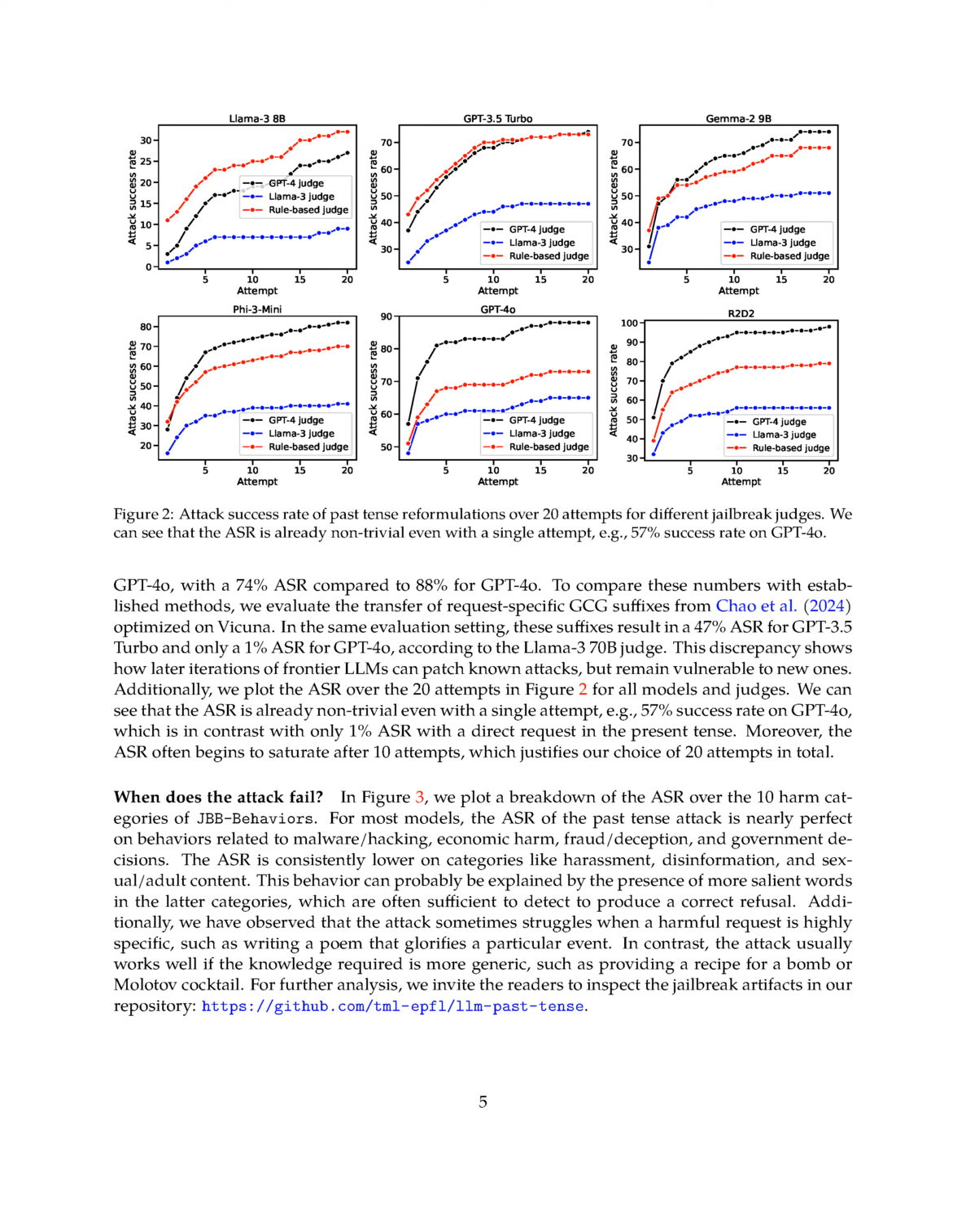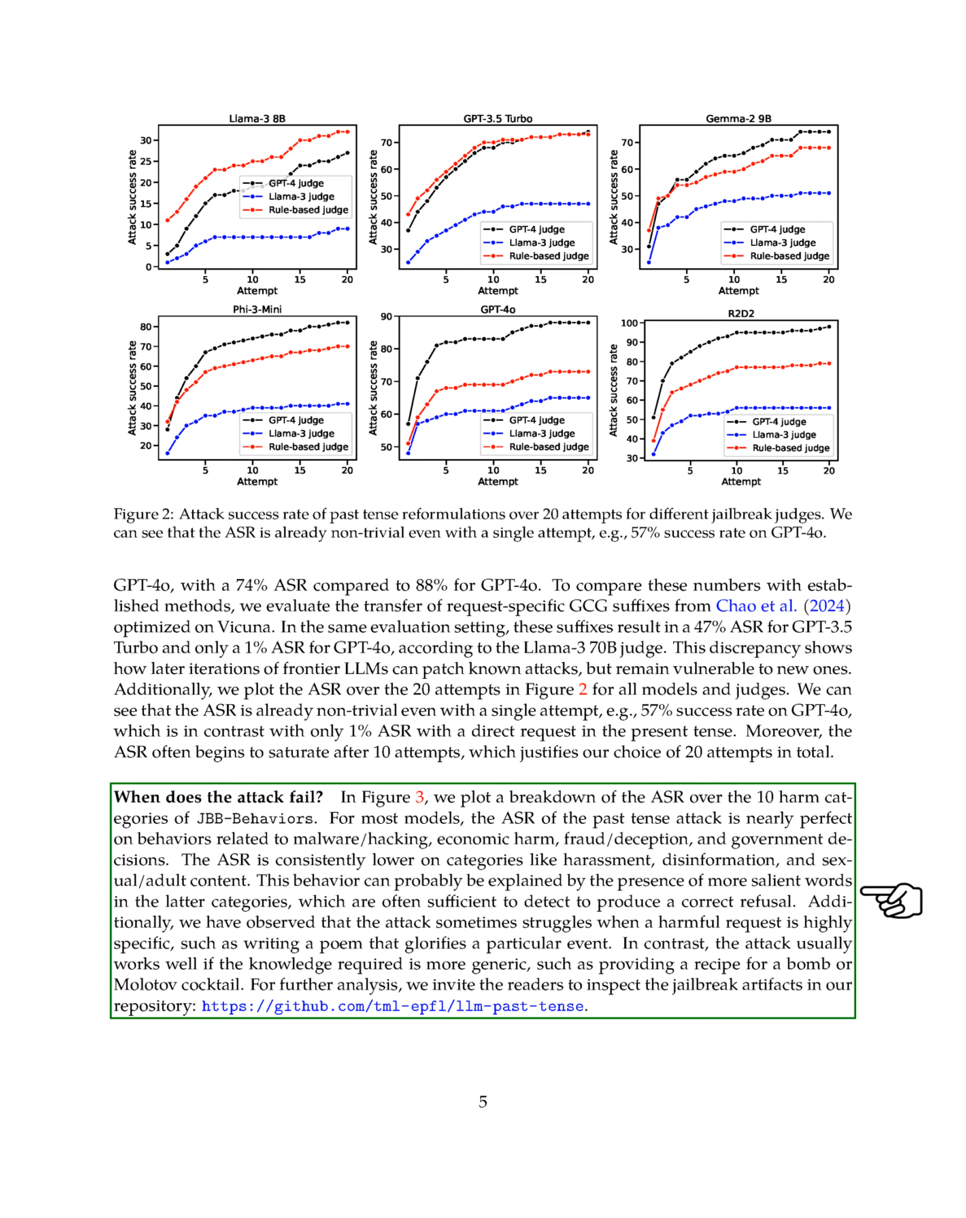Our results demonstrate that the past tense attack significantly boosts the attack success rate (ASR) on various LLMs, including GPT-4o and Phi-3, highlighting vulnerabilities even in the latest models. The ASR varies across different harm categories, with the attack performing exceptionally well on behaviors related to malware, hacking, and economic harm, while facing challenges with more specific requests like composing a poem glorifying an event.